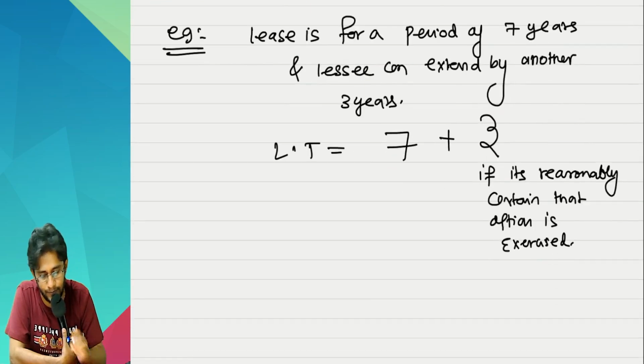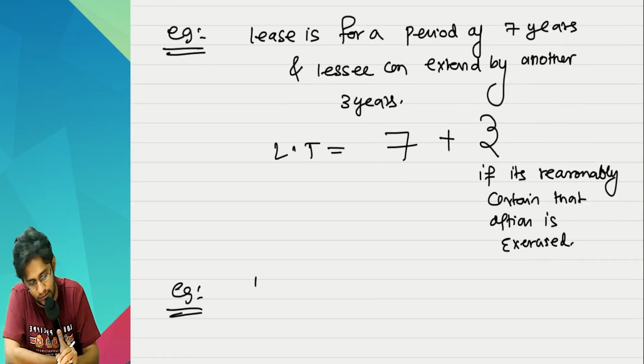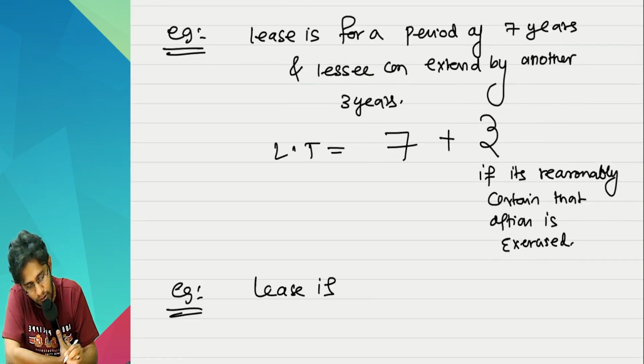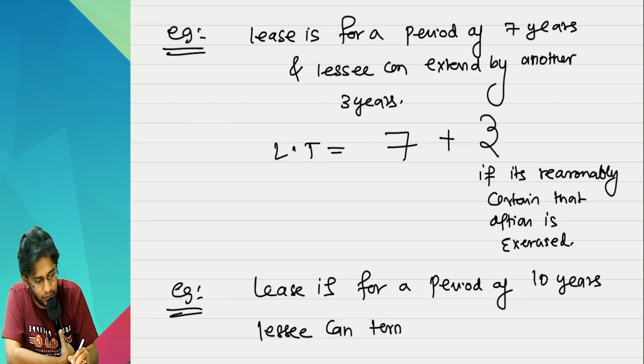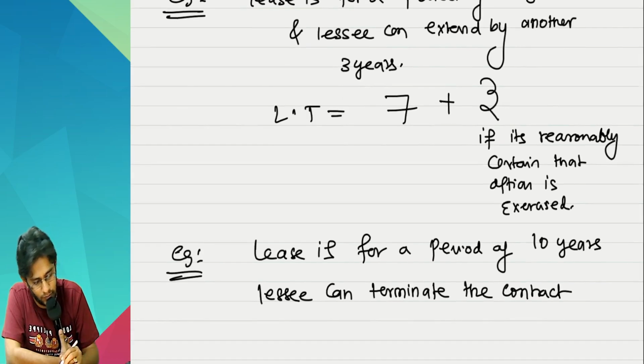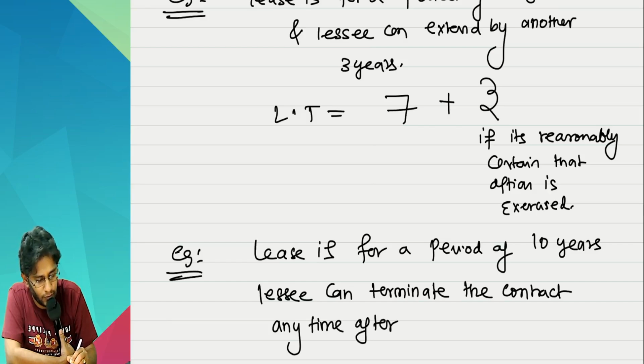This is one case. Another case is lease is for a period of 10 years. Lessee can terminate the contract any time after 7 years.